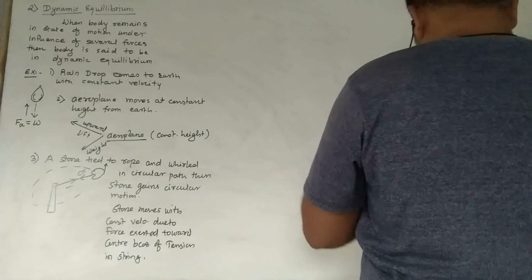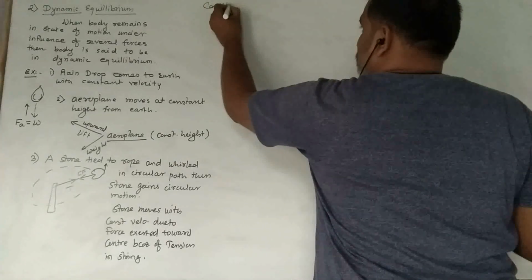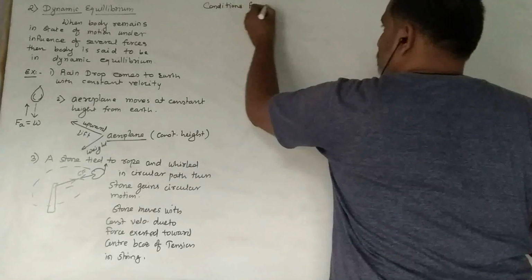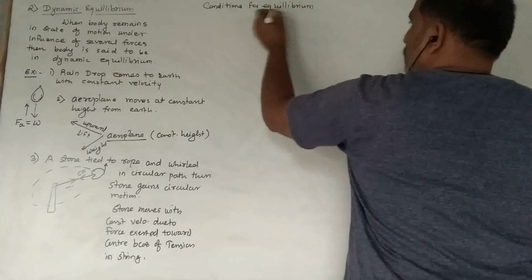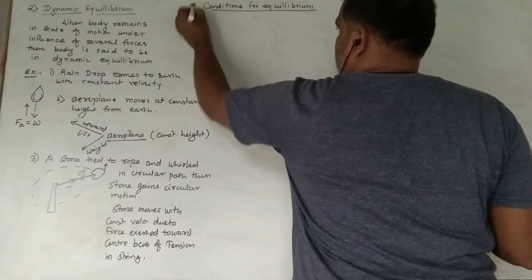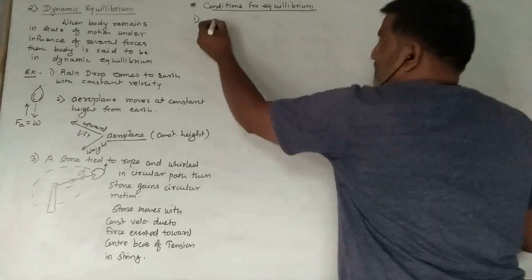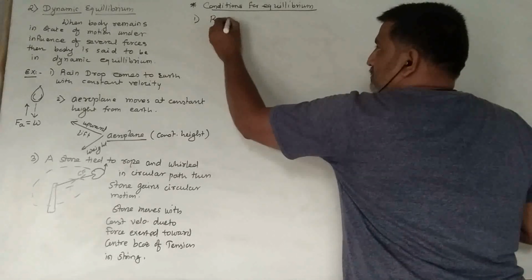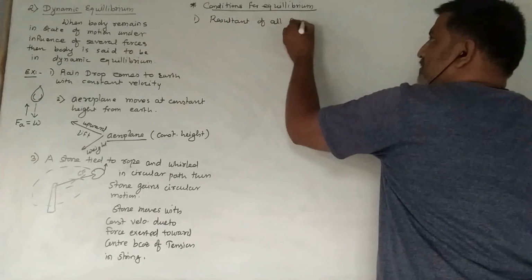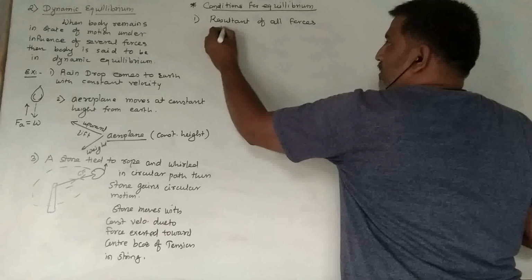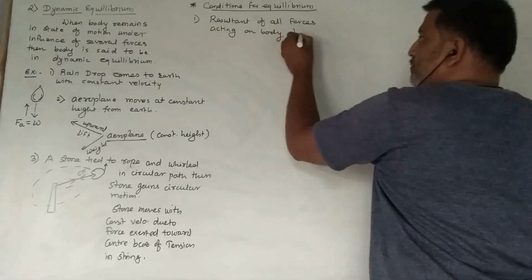Next is condition for equilibrium. What are the conditions for equilibrium? First condition is that the resultant of all forces acting on the body should be zero.